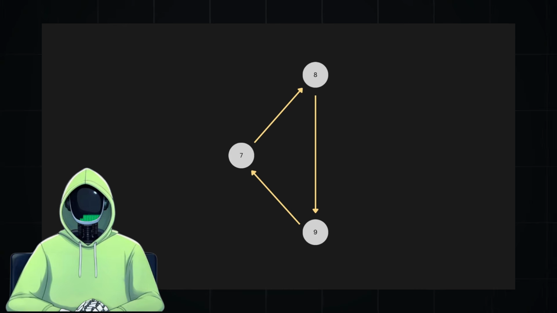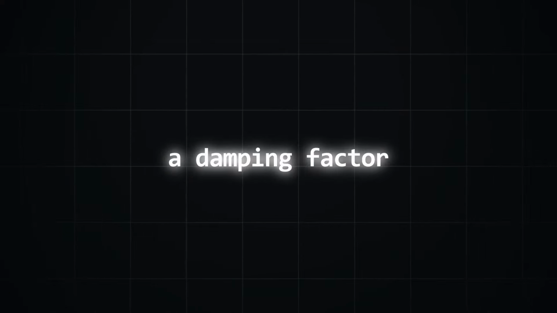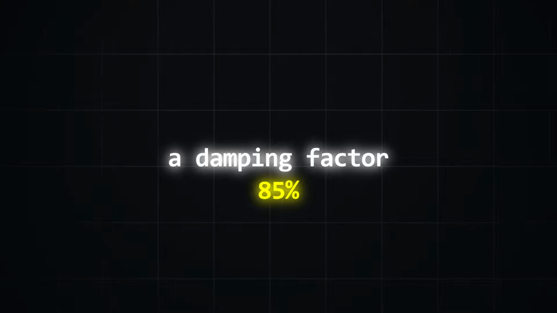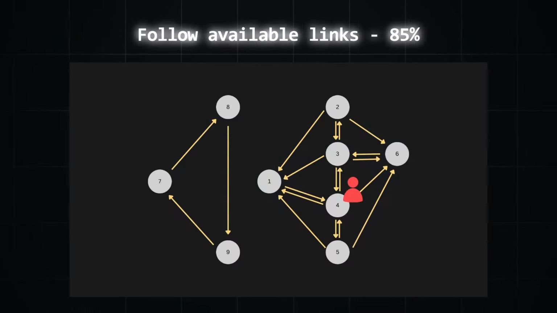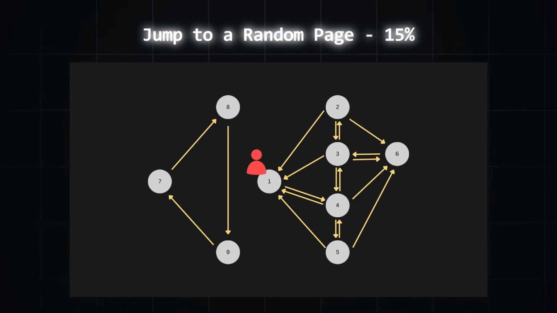But there are also pages on the internet that are not connected through links. Let's take for example this graph. The user will keep following the same 3 links in an infinite loop without providing a real measure of the page's importance. To account for this, they introduced a damping factor, commonly set to 85%, which represents the probability that a user will follow an available link on the current page rather than randomly jumping to any other page on the web. Now, every time the user needs to move to another page, it will either follow the available links 85% of the times, or jump to a random page 15% of the times.